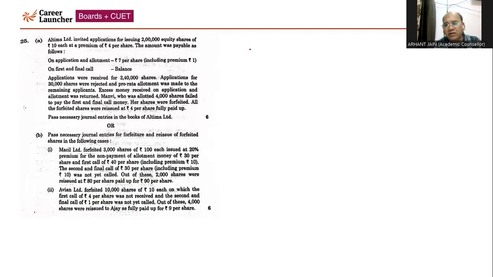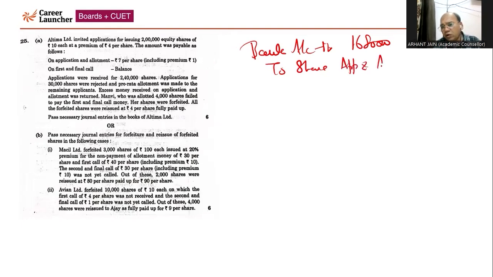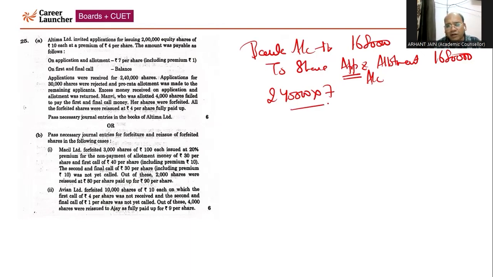So the first entry, we are required to pass journal entry in this case in the books of Ultima Limited. Bank account will be debited by 16 lakh 80,000 to share application and allotment account. I'm writing the short form, app means application. You have to write whole: to share application and allotment account, 16 lakh 80,000, 16 lakh 80,000. Right? How have you calculated this amount? 2 lakh 40,000 we have received the application, multiplied by the paid up value, that is 7 rupees.